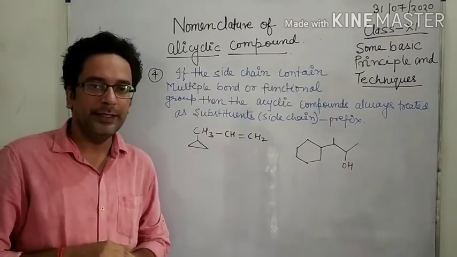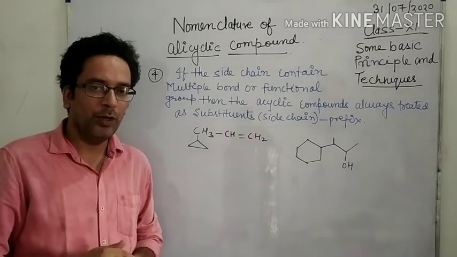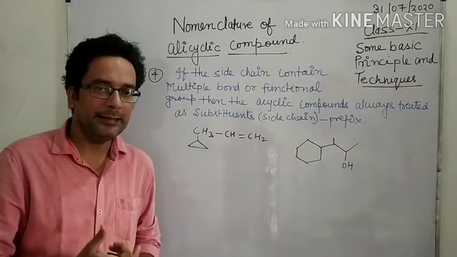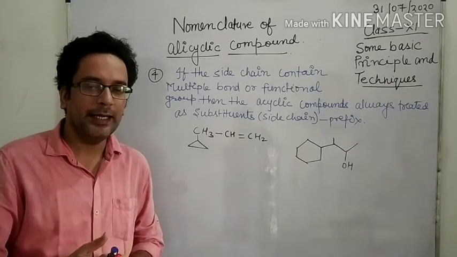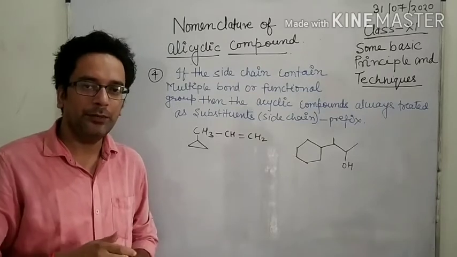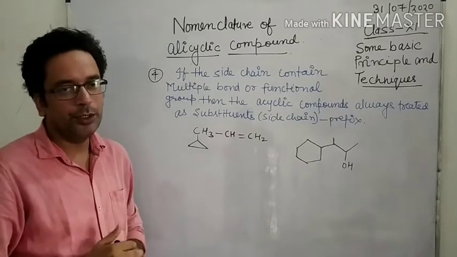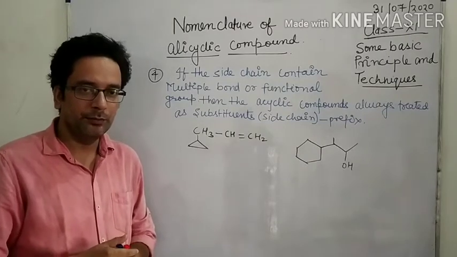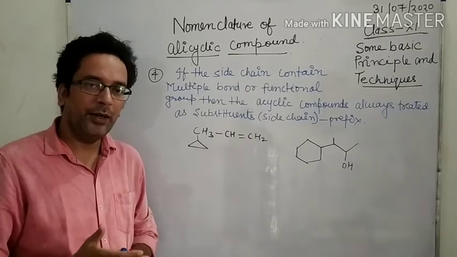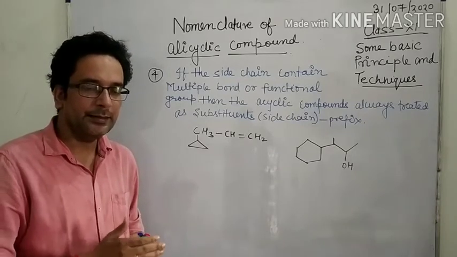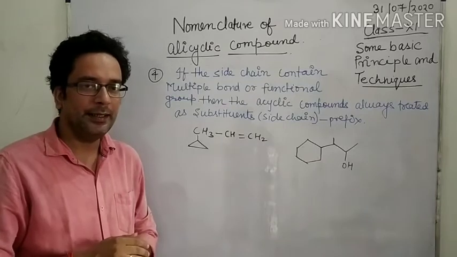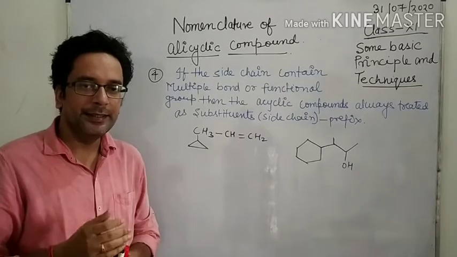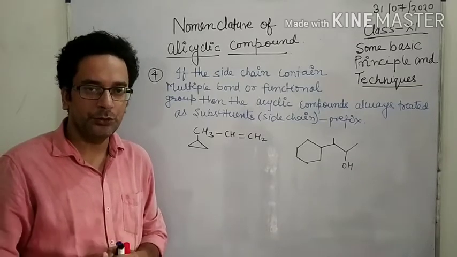Now the fourth point is that in the third point we discussed which group acts as a substituent, that is side chain, on the basis of number of carbon atoms. But one more important point related to alicyclic: if a multiple bond, meaning double bond or triple bond, or a functional group is present in the side chain, then that chain is the main chain, and the alicyclic compound is always treated as a prefix, substituent or side chain.